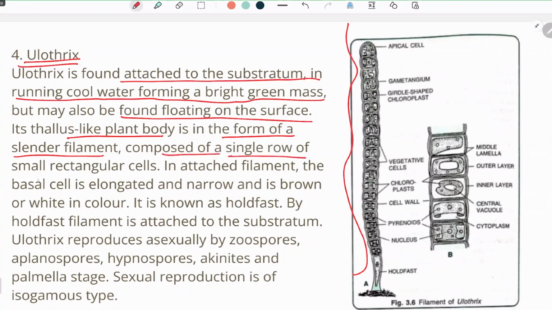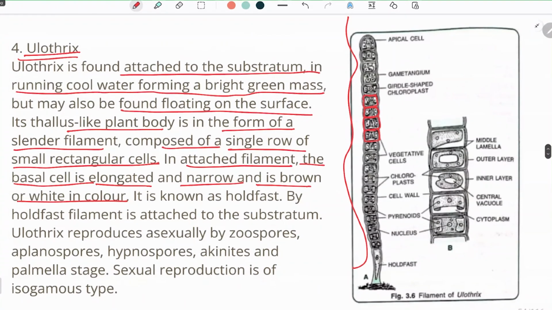Composed of a single row of small rectangular cells. These are an individual cell of Ulothrix. You can see that they are present in a single row of rectangular cells. In the attached filament, the basal cell is elongated and narrow and is brown or white in color.